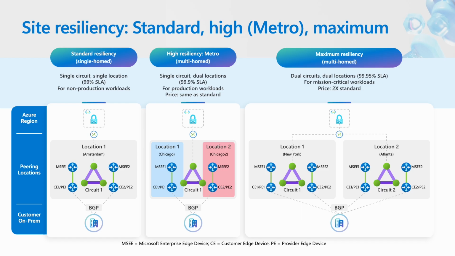Choosing the right tier isn't just a technical decision, it's a business decision. I've worked with customers who moved from standard to high resiliency and saw their outage risk drop dramatically, all without increasing cost. This was particularly visible after the Chicago outage from 2+ years ago, where the customers with standard resiliency saw the downtime, but the ones with multi-site setup were unaffected. We are seeing more and more customers moving to metro or high resiliency with multi-home setup. For those with the highest stakes, maximum resiliency provides the ultimate safety net.